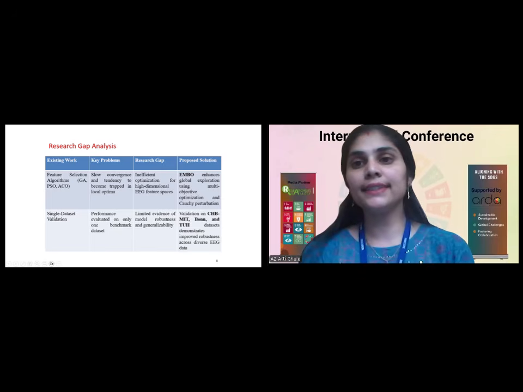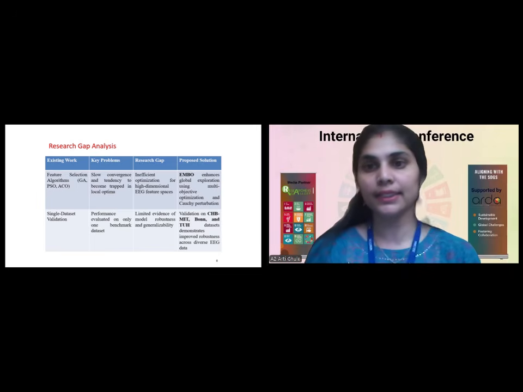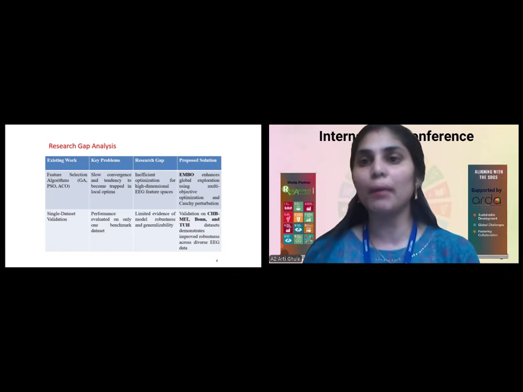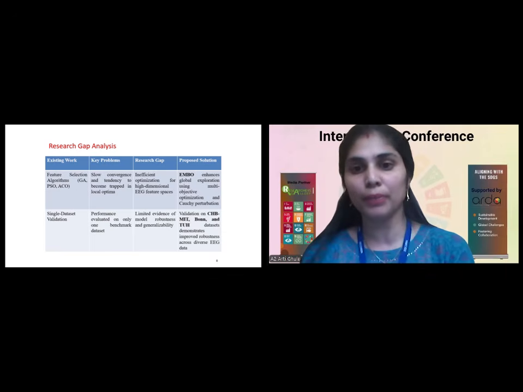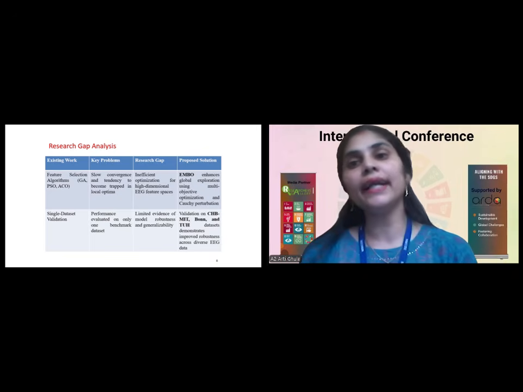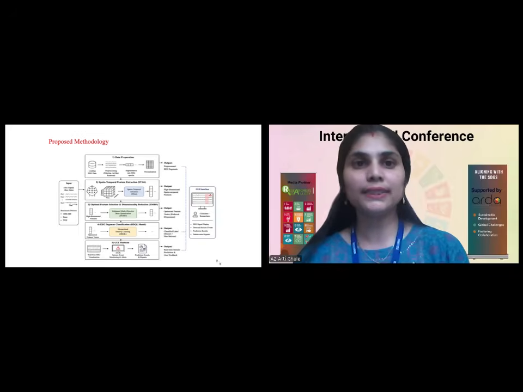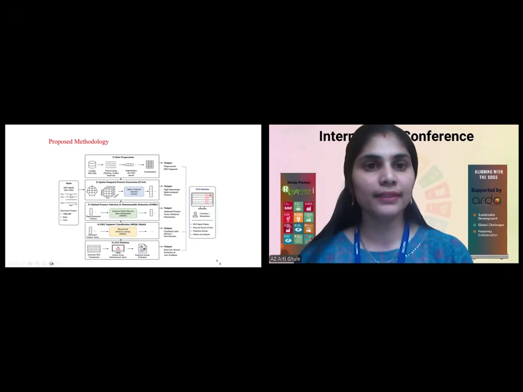I have done this research on a publicly available data set, that is the CHB MIT data set. Again, I have used two additional data sets for comparison and evaluation purposes, the Bonn data set and the TUH Temple University data set. So this is my proposed methodology, where the input is the EEG signal.